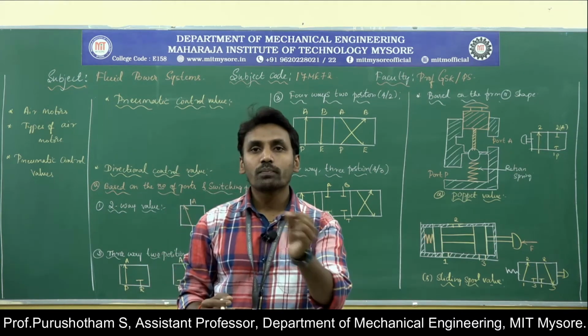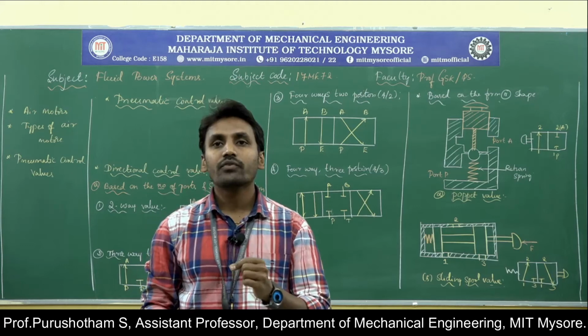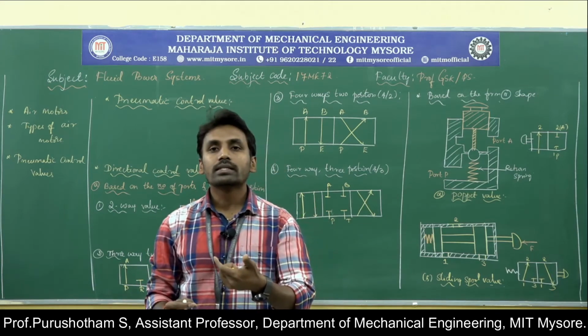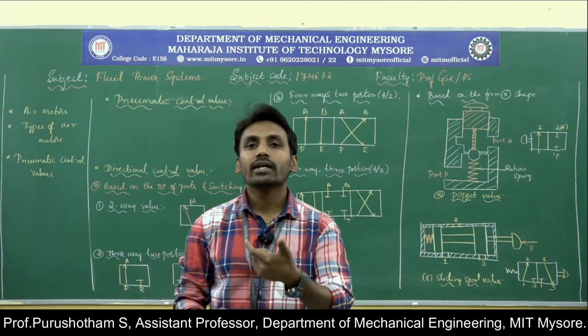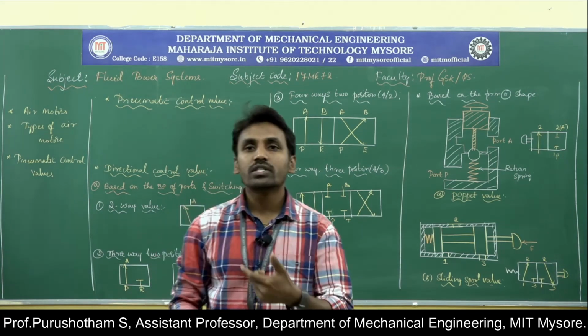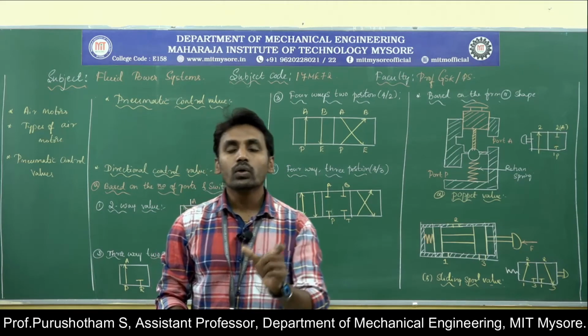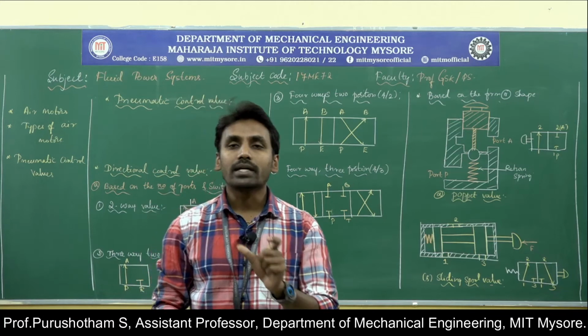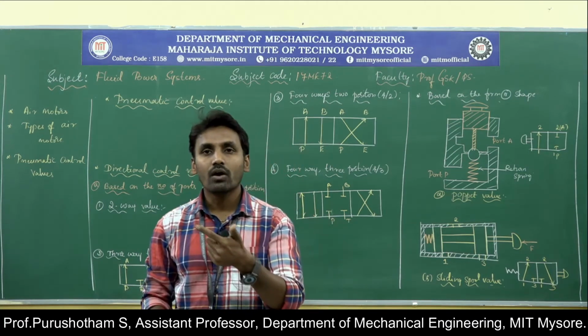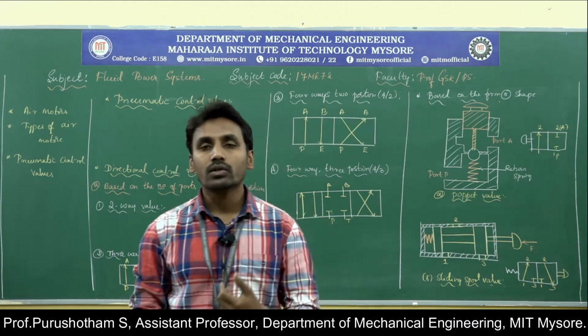That means if the fluid used is air or gas, these are called pneumatic control valves, which control or regulate the fluid energy parameters such as direction, speed or flow rate.